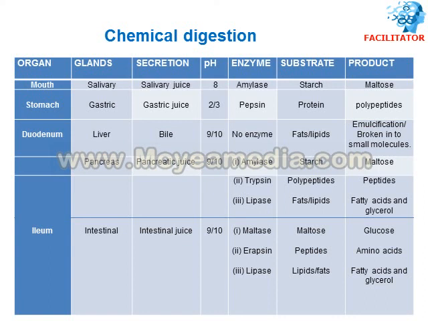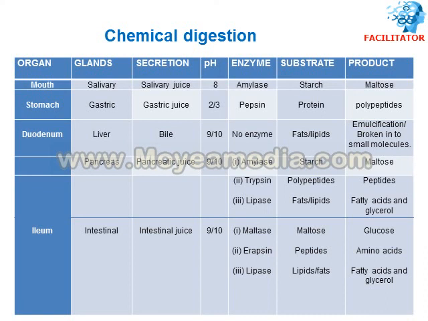Then the final organ where chemical digestion is taking place is the ileum. Ileum walls contain intestinal glands, and these intestinal glands secrete intestinal juice. Here in the ileum also the pH level is around 9 to 10, and the enzymes present in the intestinal juice are maltase, erepsin, and lipase. Maltase digests maltose into glucose, the final product of starch, and erepsin digests peptides into amino acids, the final product of protein digestion, and lipase digests fats into fatty acids and glycerol, the final product of fats and lipids.